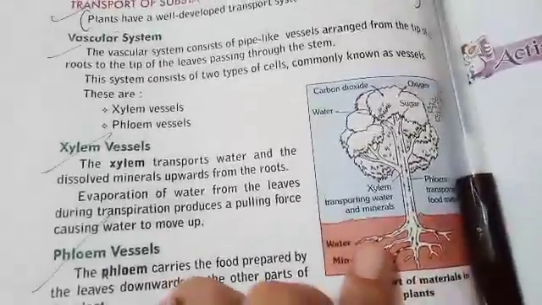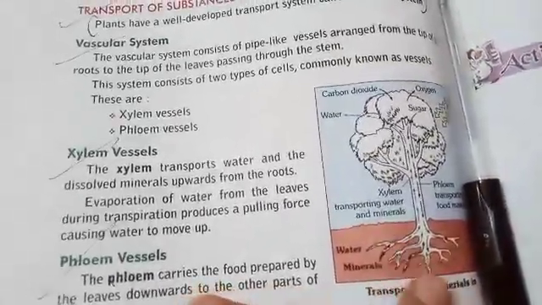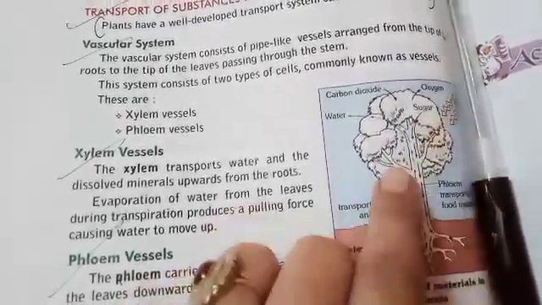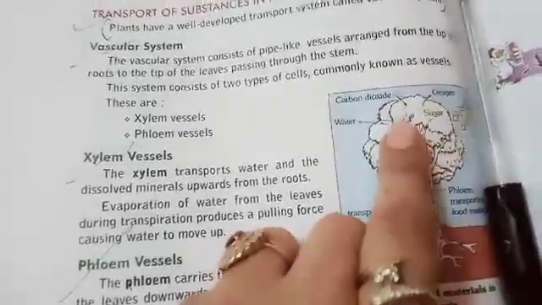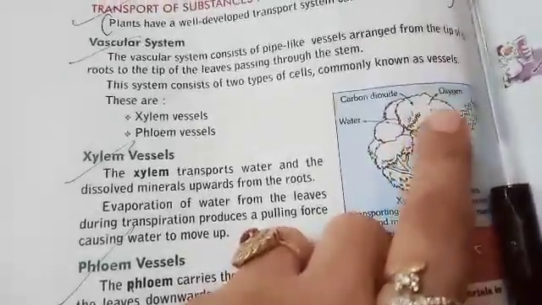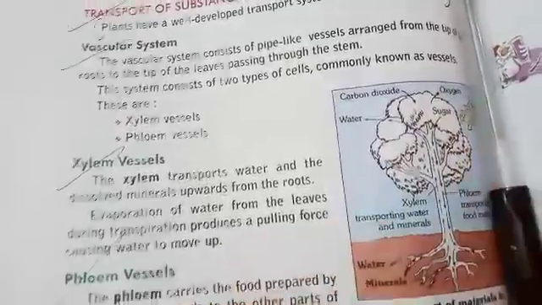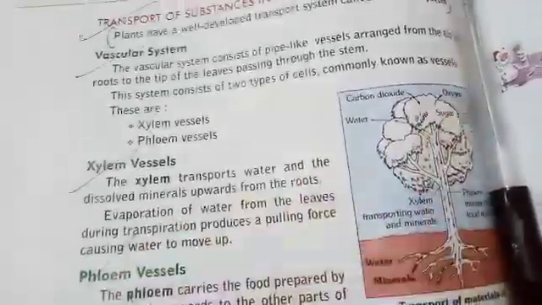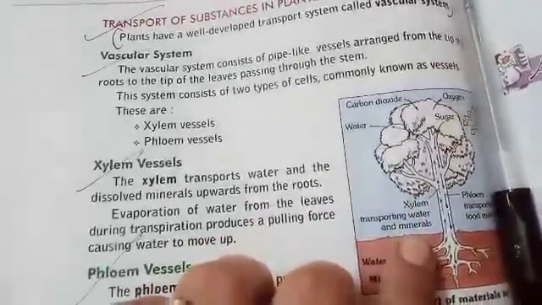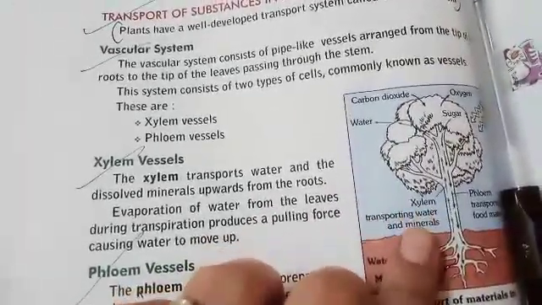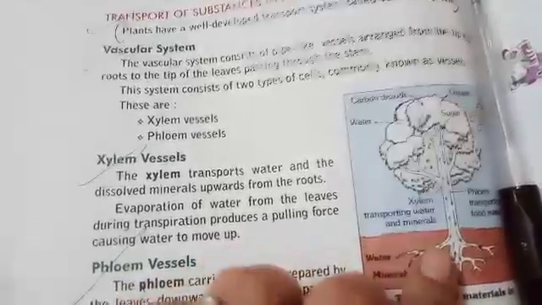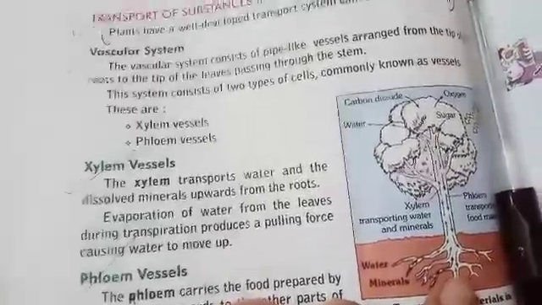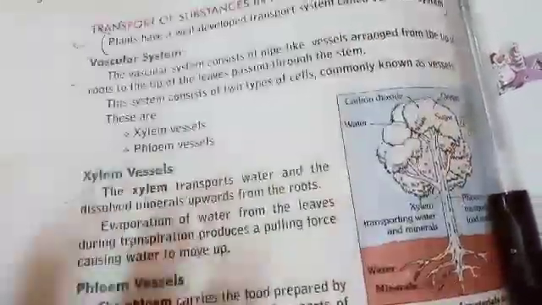Then by using that water, leaves are preparing the food. How do the roots pass the water to all the parts of the plant? Through the xylem vessels. Xylem vessels help in transporting water and minerals, which are present in the soil, to all the parts of the plants.